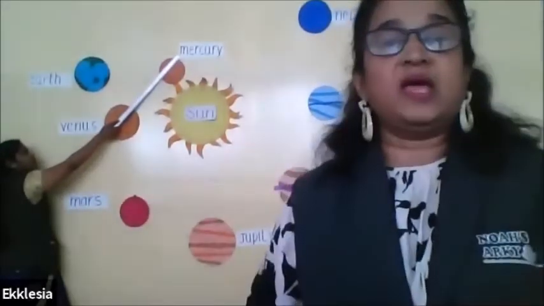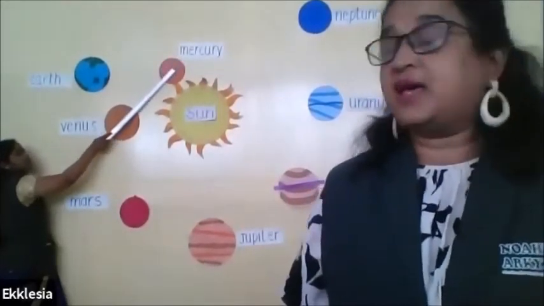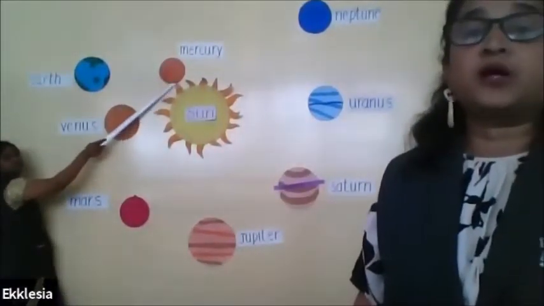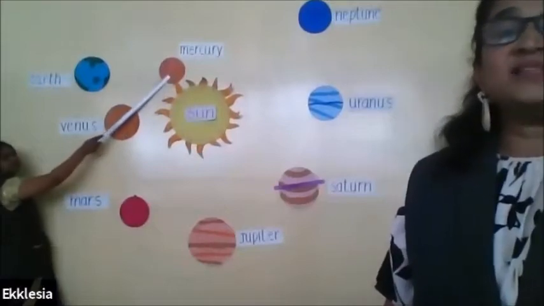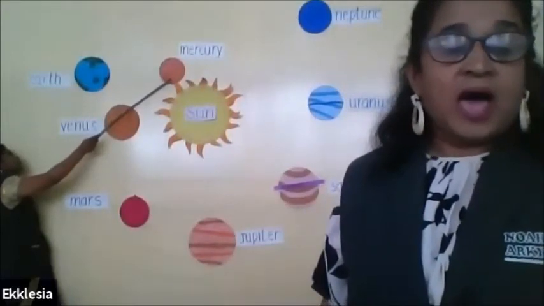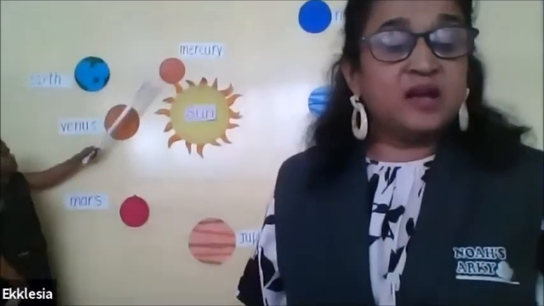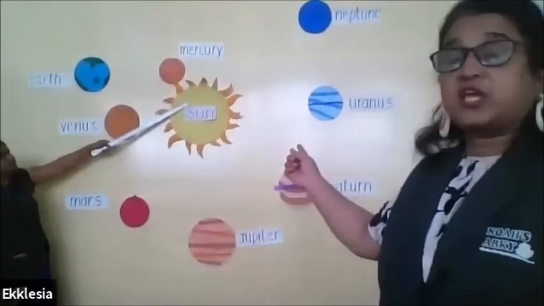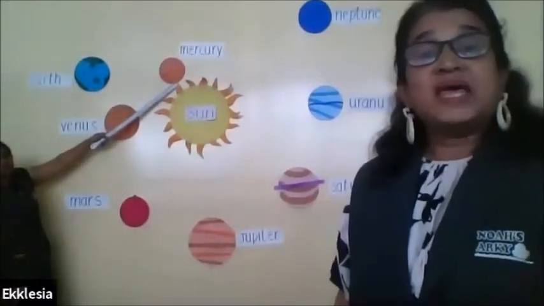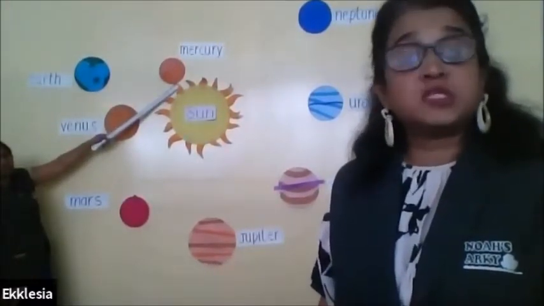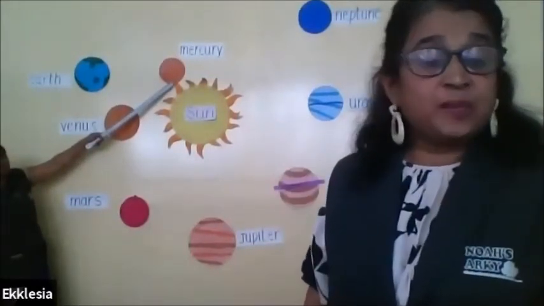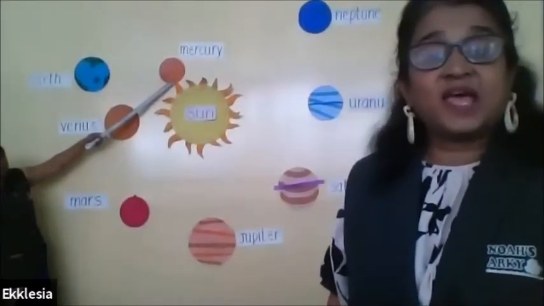Now Mercury is the smallest planet in the solar system. Can you see Anita ma'am showing you Mercury? Mercury is the smallest planet in the solar system, and Mercury is nearest to the sun. Mercury is nearest to the sun, and so it is extremely hot during the day.